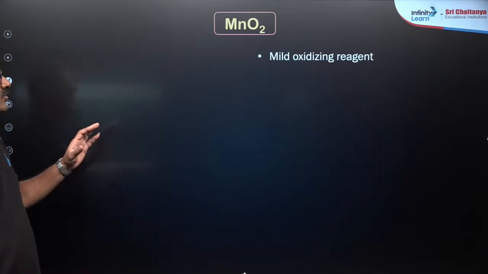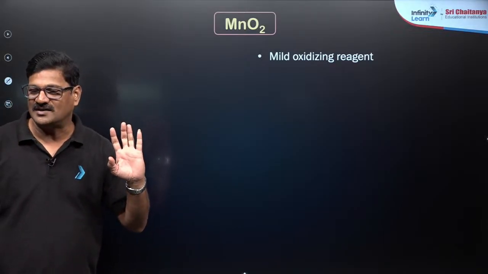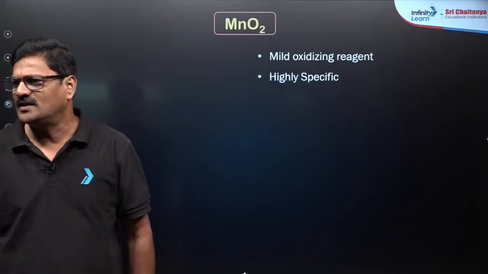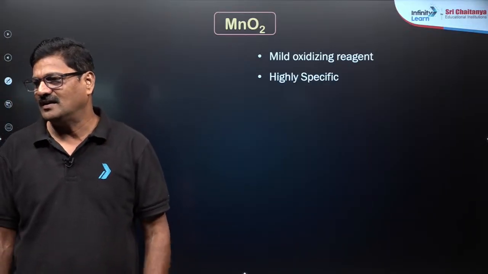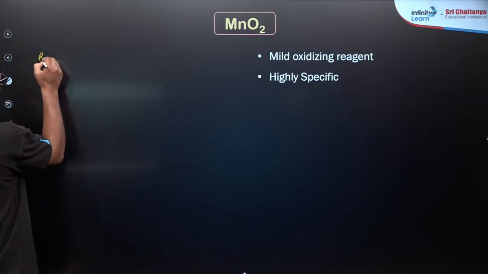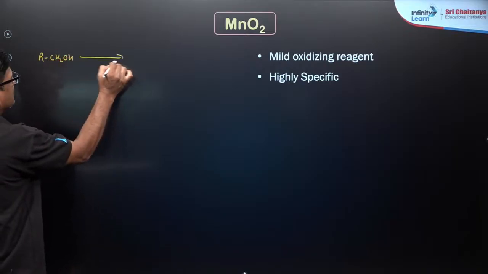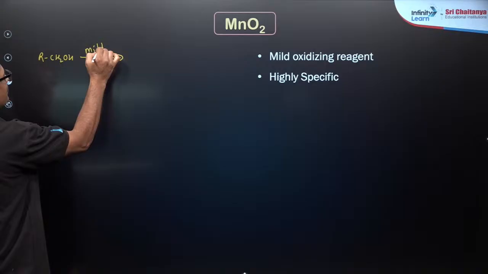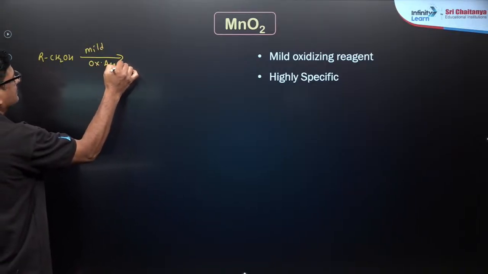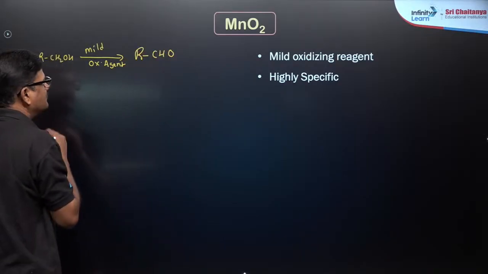And moving ahead, MnO2, mild oxidizing agent. It's a mild oxidizing agent, selective oxidizing agent. What is the actual meaning of mild? I will tell you, beta. If it is RCH2OH, if it is used with a mild oxidizing agent, you are going to get an aldehyde.